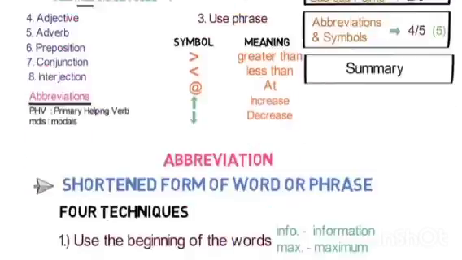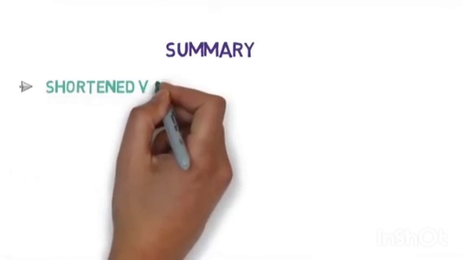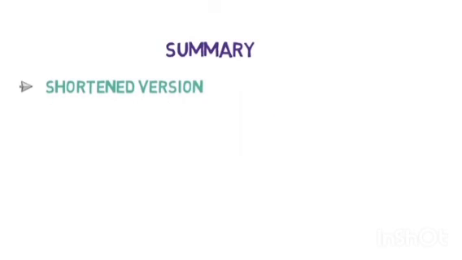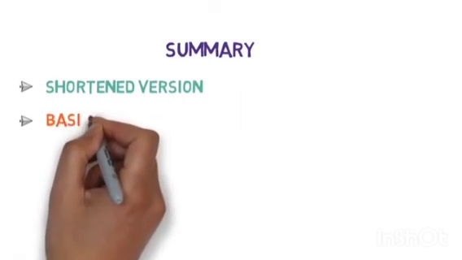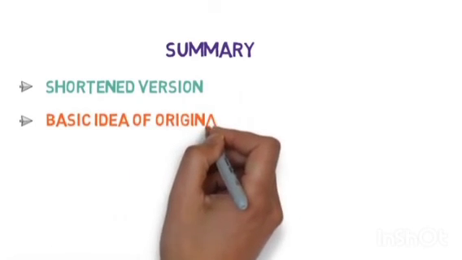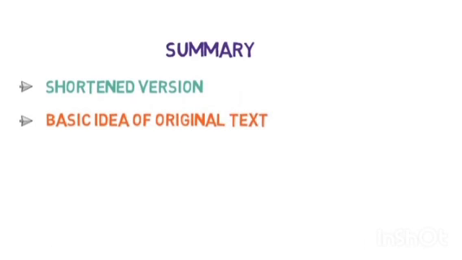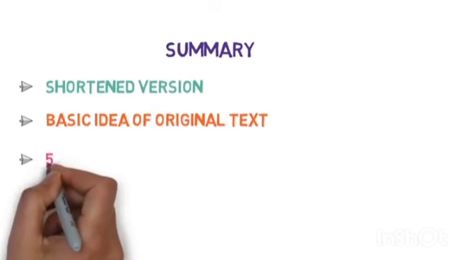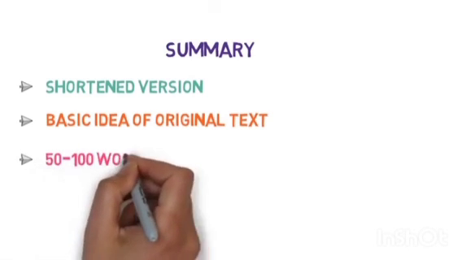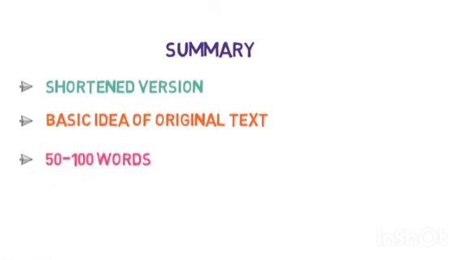So summary is nothing, just the shortened part, or I can say the theme of that particular article or the source. So I have written that it is the shortened version of the passage or the article. Then it gives the basic idea of the original text. That means you are not going to write the whole paragraph or the whole thing. Then it must be within 50 to 100 words, not more than that.